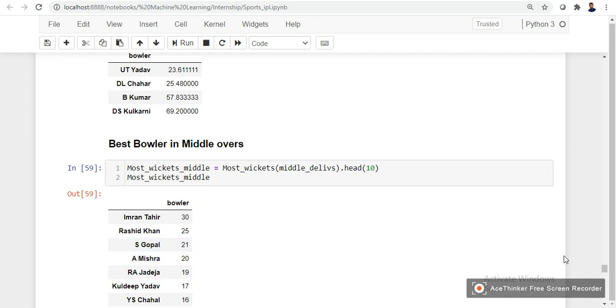These are the best bowlers who have taken wickets in the middle overs.